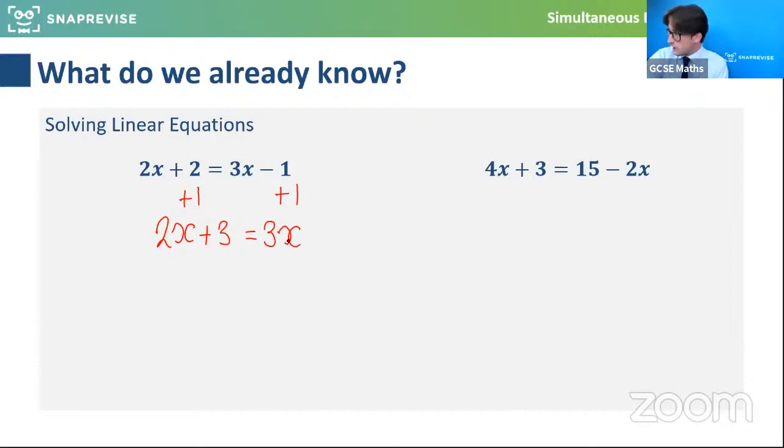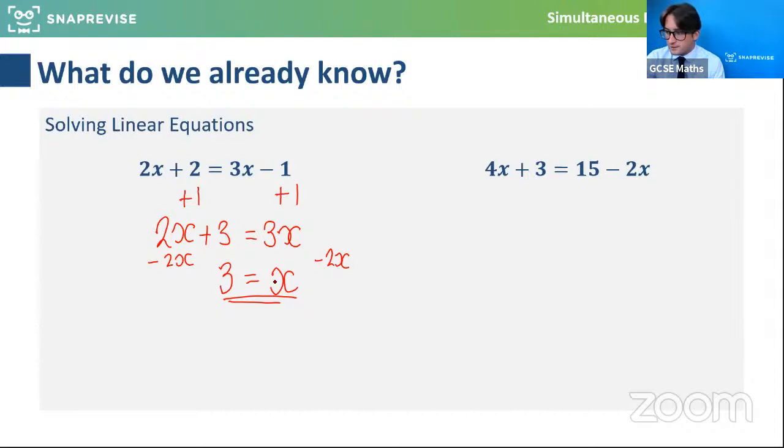And then feel free to share answers in the chat, as I said. And then if we minus 2x from both sides, we're going to get left with 3 is equal to x. So I basically took away 2x from both sides. And the value of x being equal to 3 solves this equation. Lovely, well done. Thanks, guys. That's excellent. So that's the first one done.